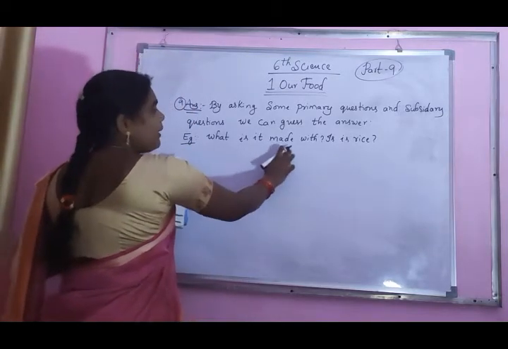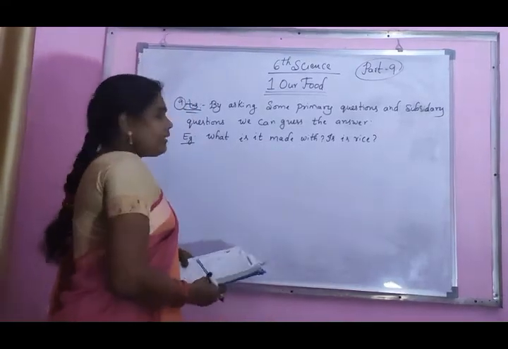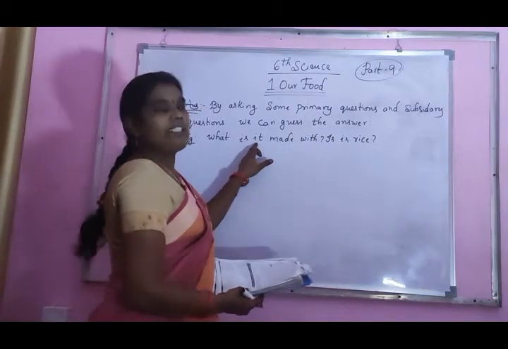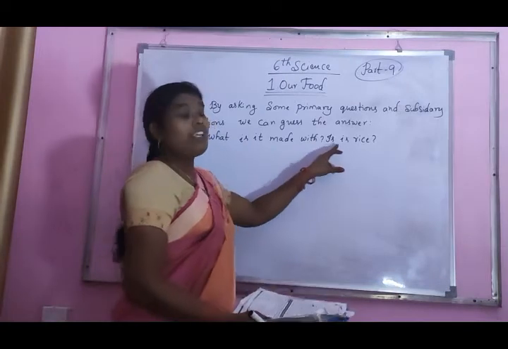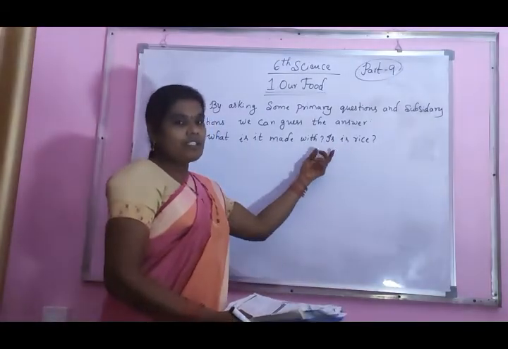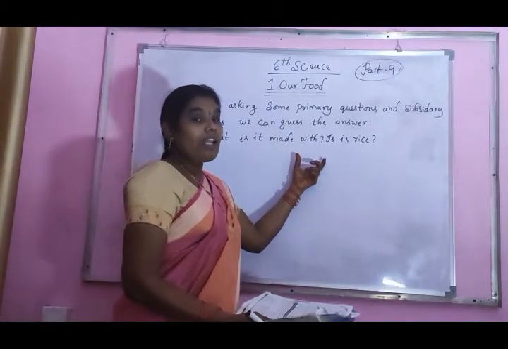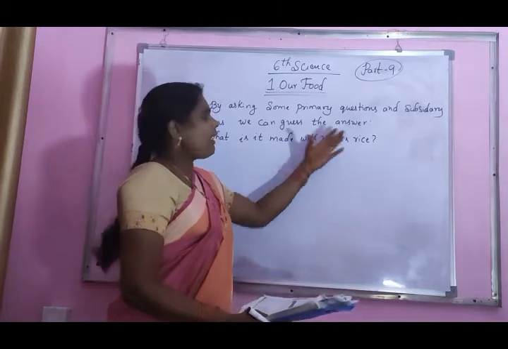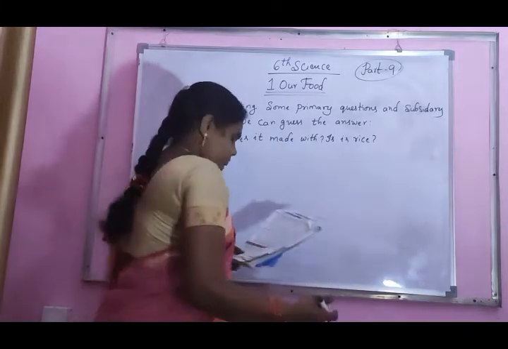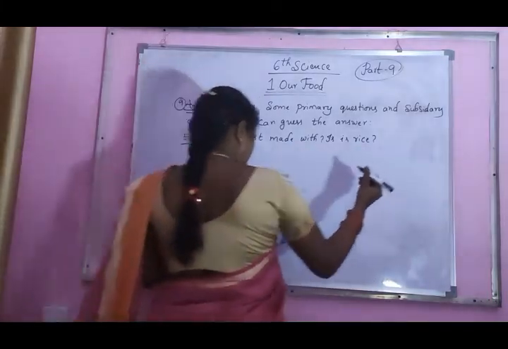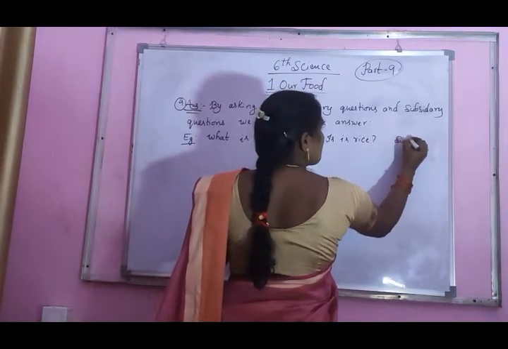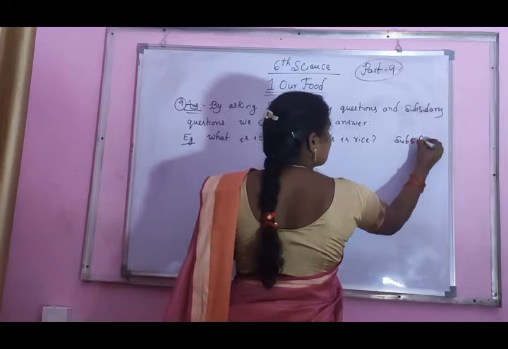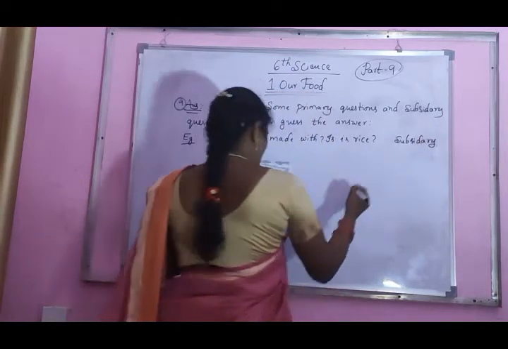What is it made with? Here, what is it? It means the food item. What is it made with? Is it rice? It is made with rice. Like that, when asking questions, we have subsidiary questions. Subsidiary. First one.